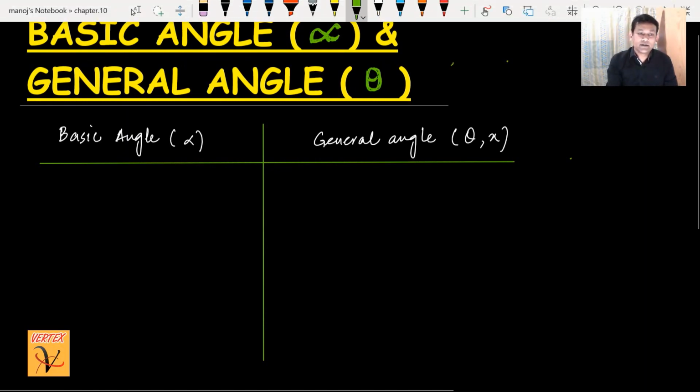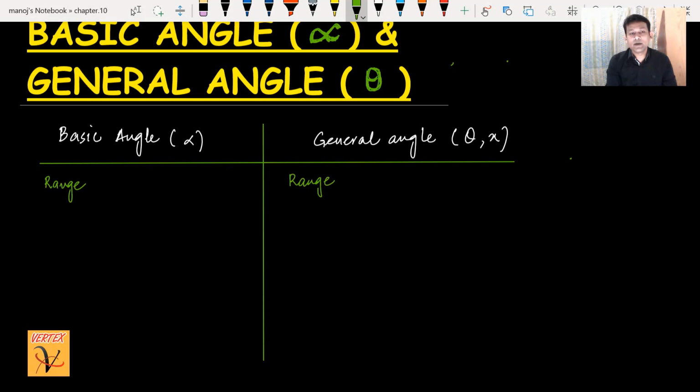Okay, the first thing is very important. This was the range of both the angles, the maximum value and the minimum value. The basic angle range is always from 0 degree to 90 degree. That's not equal to 90, that's not equal to 0. Like more than 0 and less than 90, it means it always makes an acute angle. Okay, this I'm writing, acute angle.